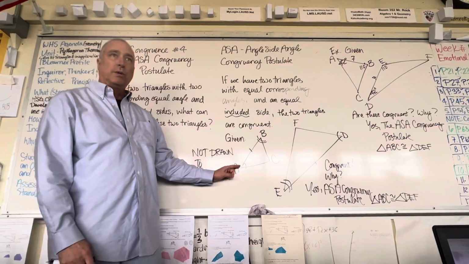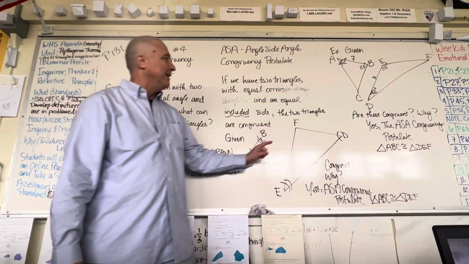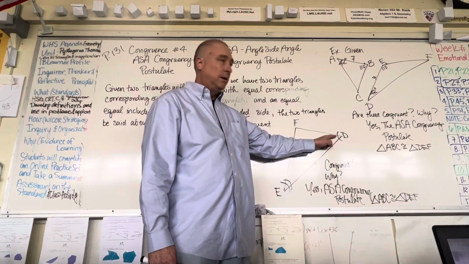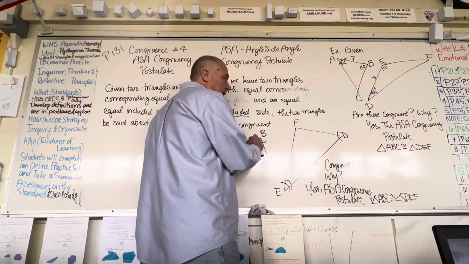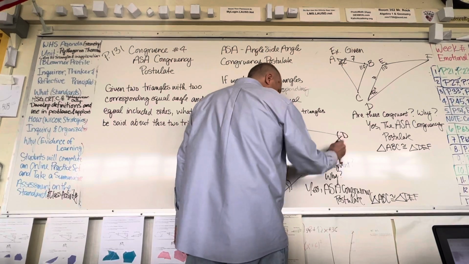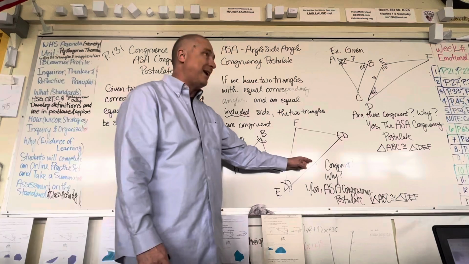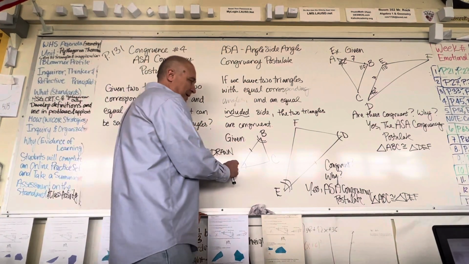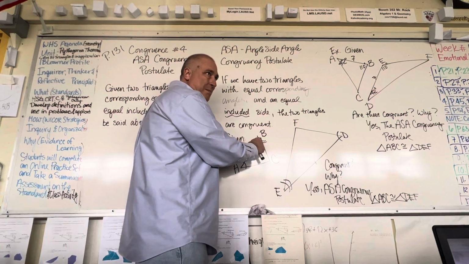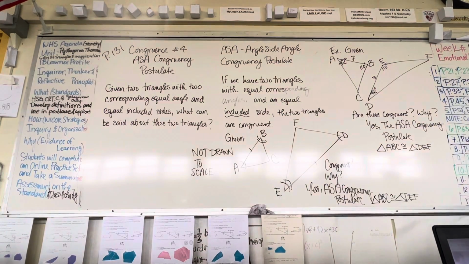Okay, so look at this one. See the first triangle? See the one tick mark. It's equal in angle measure to this one here, D. Look at the next one. Two tick marks match up with this one. So this one and this one are equal in corresponding locations to this one and this one, right? Look between them. The length of the side is the same length as the side between them. You with me? This is now an angle, side, angle, and it matches up with an angle, side, angle. Are you following me? Okay.